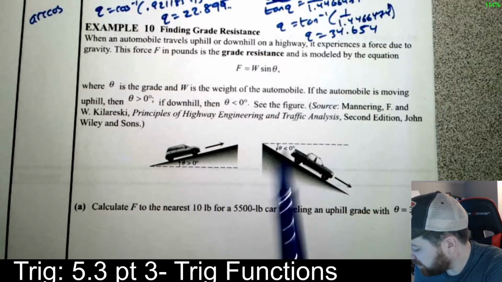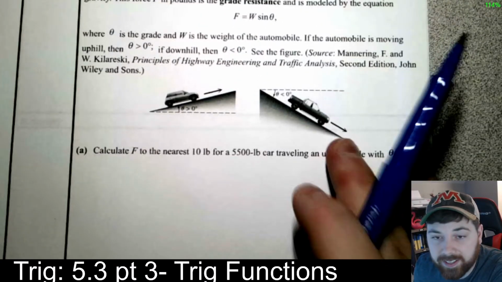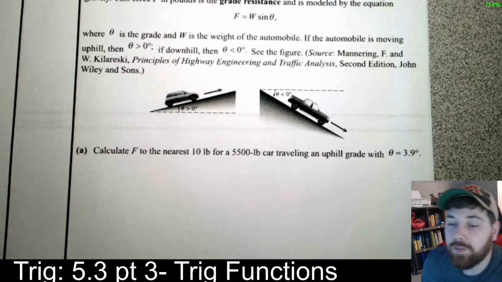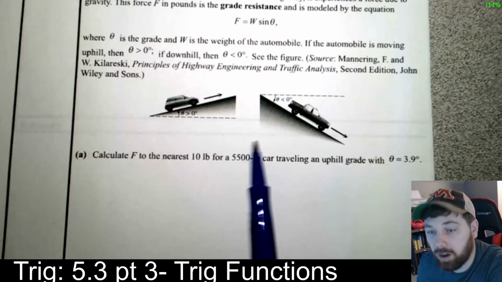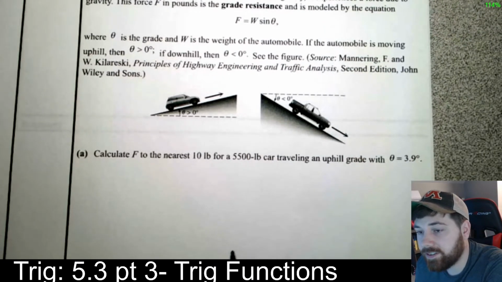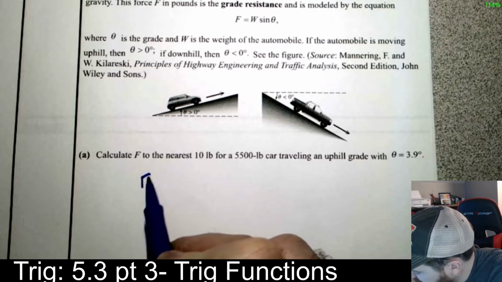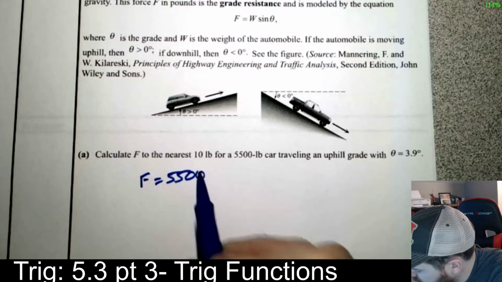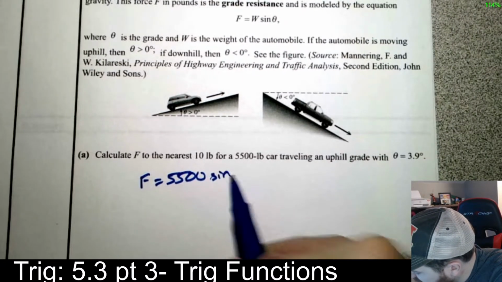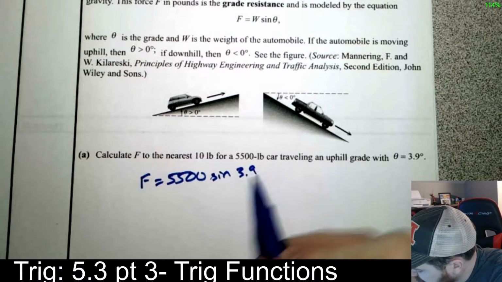Here's what we're doing. First, calculate F to the nearest 10 pounds for a 5,500 pound car traveling at an uphill grade of 3.9. How much force, if you will, does it experience? So we have F equals 5,500, that's the weight, times sine of 3.9.